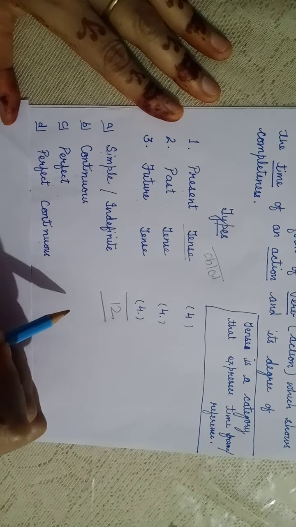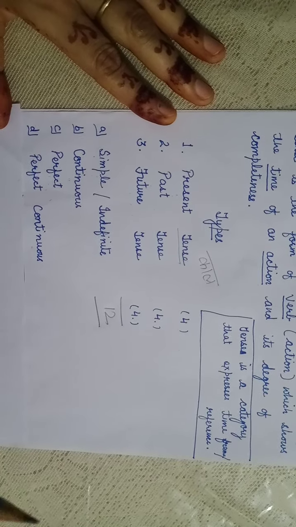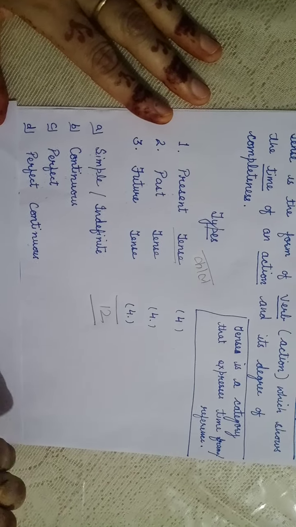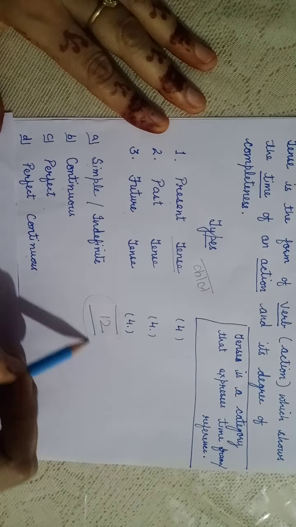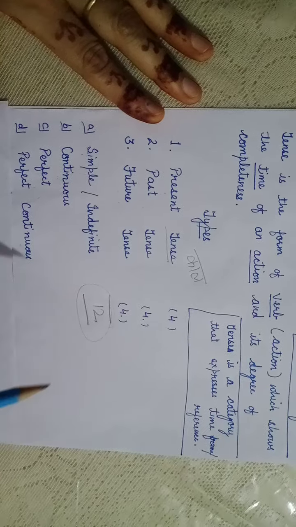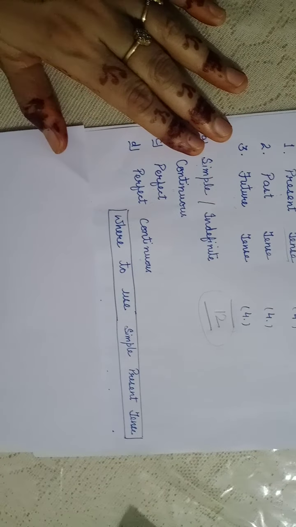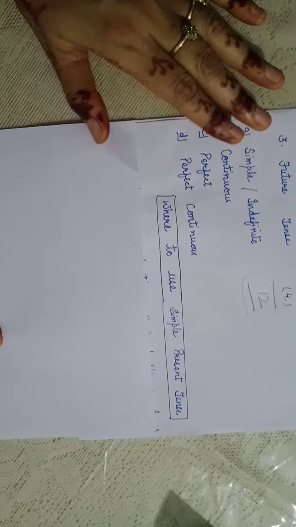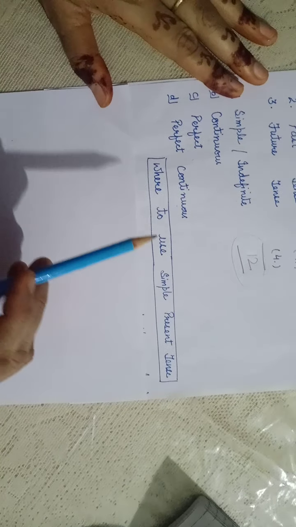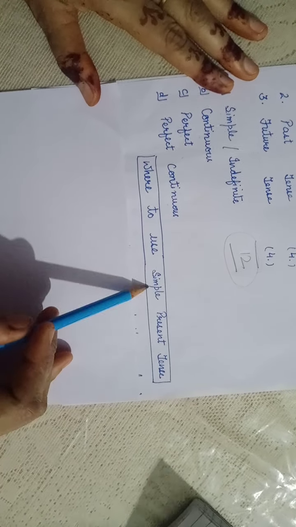But here in this class, we will be discussing either 3 or maybe 6 types. All the 12 types we are not going to discuss right now. So today I am going to take first type with you, and before doing that, let us understand where we need to use simple present tense.